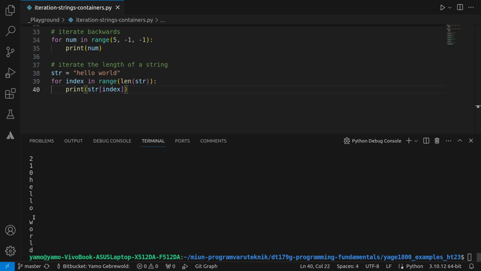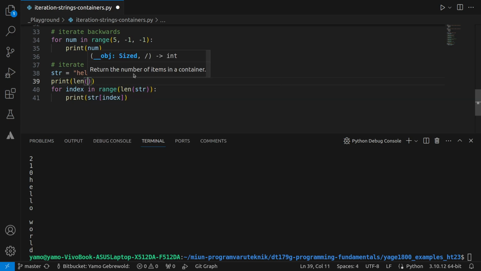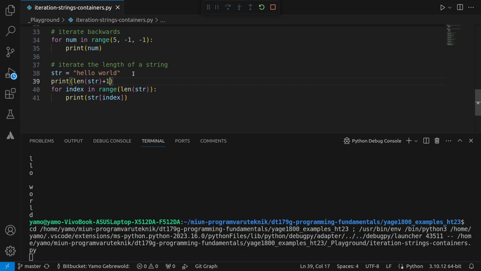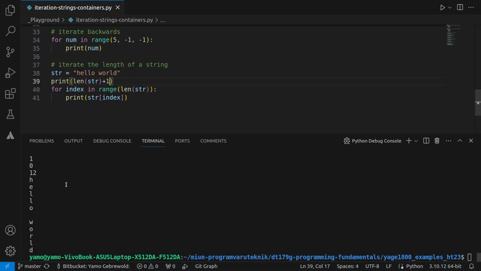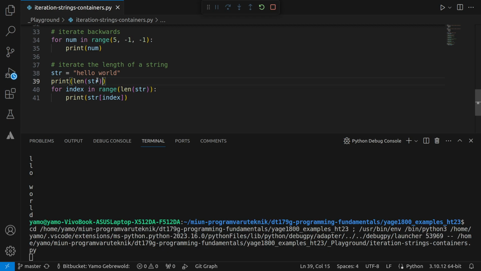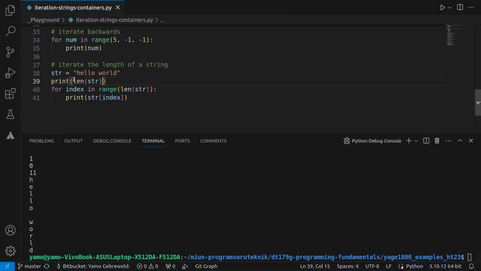So even though this is 11, if I say print the length of the string +1, we should see 11 now, right? No, actually we don't. So I was mistaken. The length of the string is 11, of course. But when we iterate it, if we provide 11, then it will only iterate from 0 to 10. That's what I was trying to explain before.